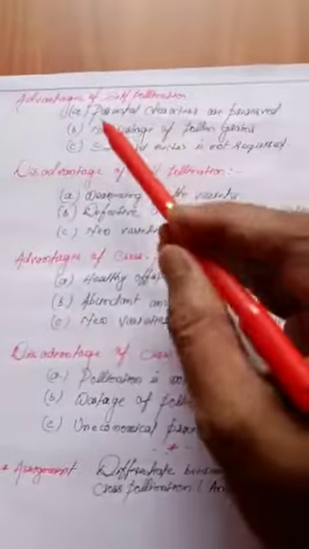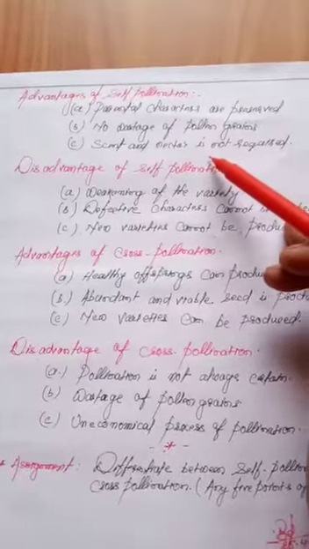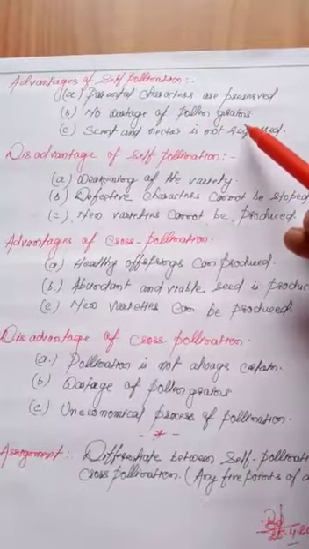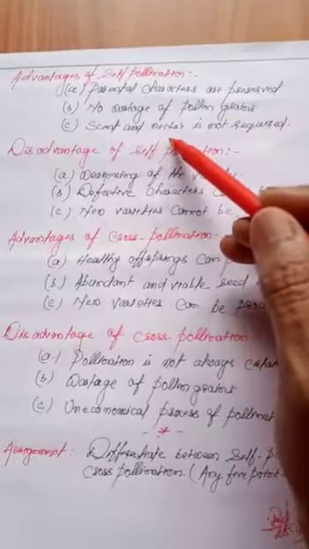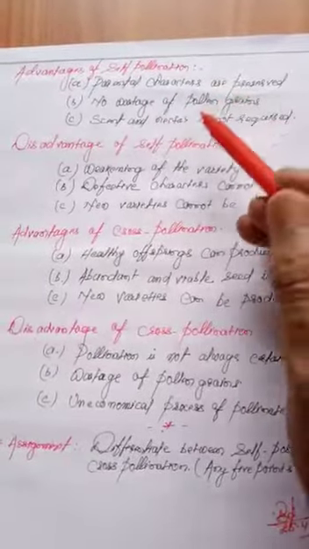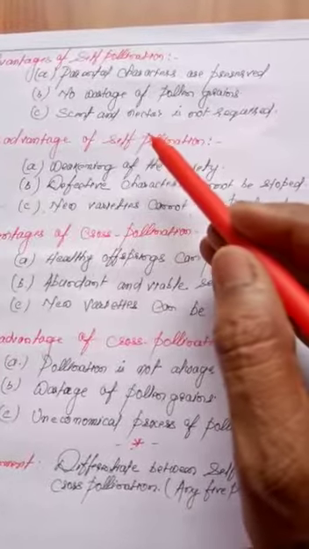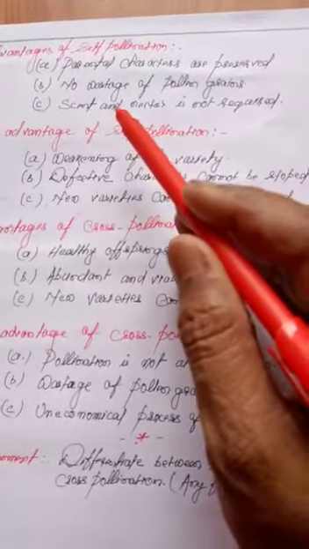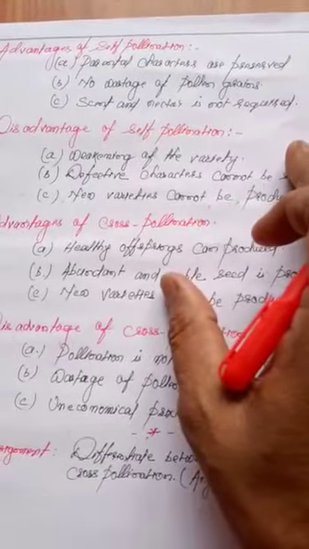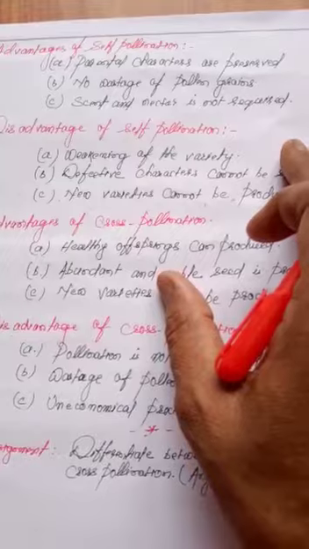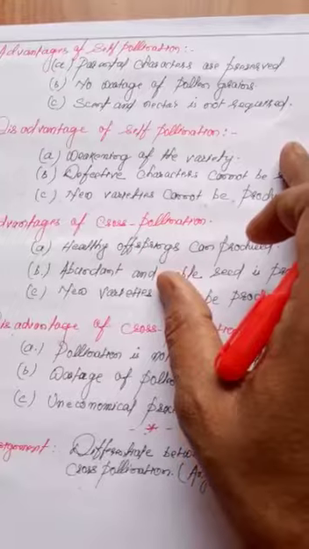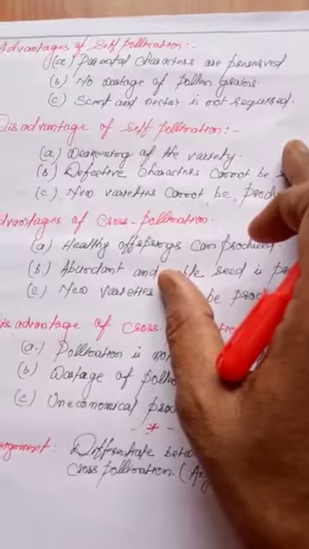And if you see the advantages of self pollination, parental characters are preserved. In self pollination, the basic parental character is preserved and transmitted to the next generation. And second one is no wastage of pollen grain. In self pollination, there is no wastage of pollen grains at all, because the pollen grains are about to reach the same flower or another flower of the same plant.